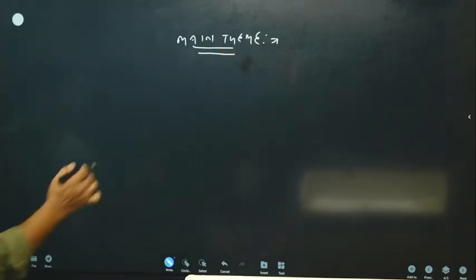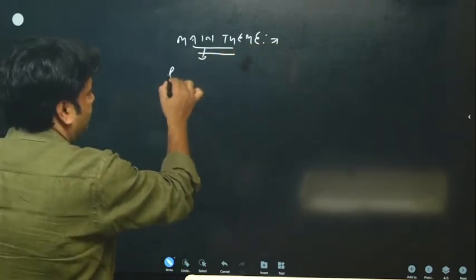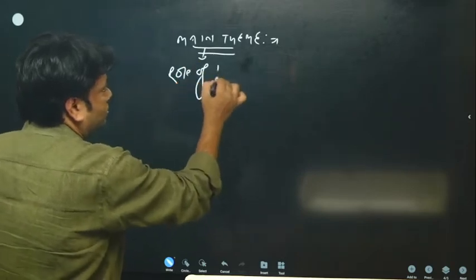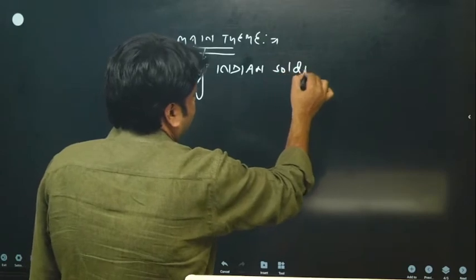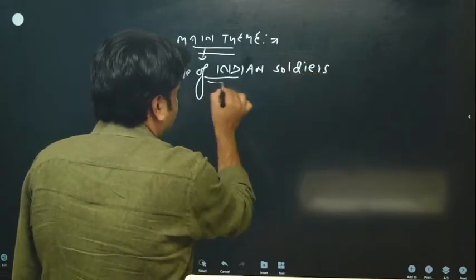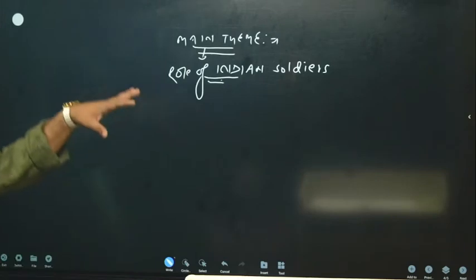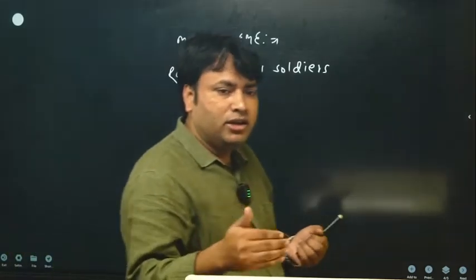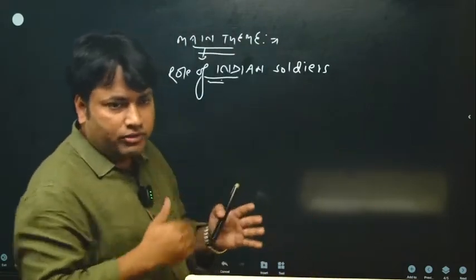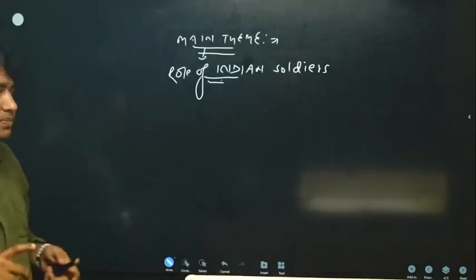For example, the main theme is related to the role of Indian soldiers. So this we have to study as a holistic thing. In detail, we will discuss this theme in our classes, but I am giving you a short glimpse so that if you are doing self-study, you can follow this pattern.